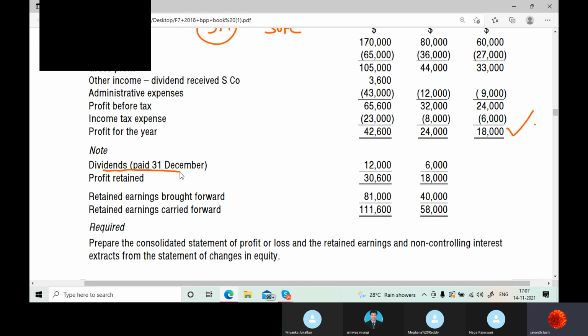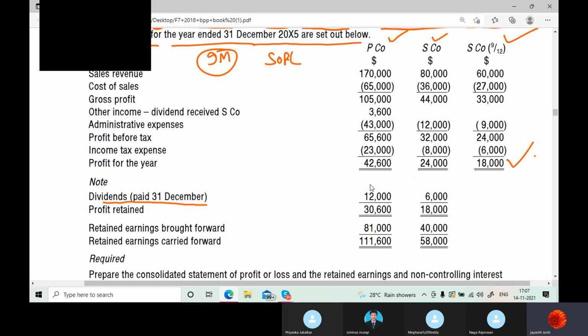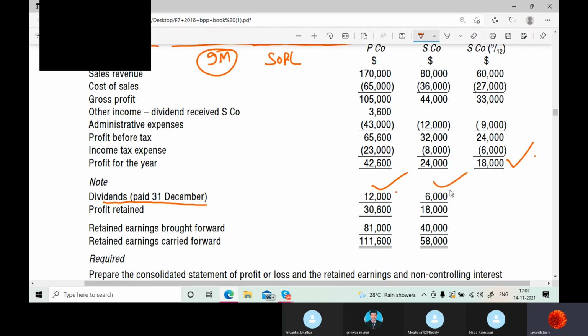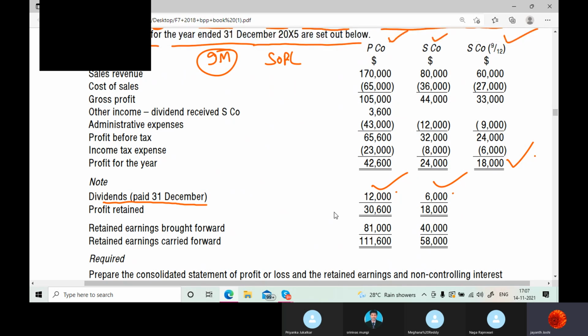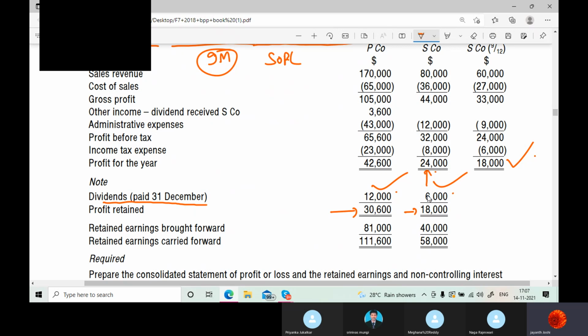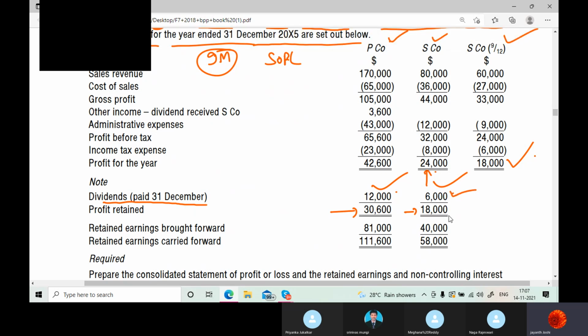Dividends paid on December 31st. These are the dividends they paid, it seems. Parent paid 12,000, subsidiary paid 6,000, and the profit retained is this much, and this much it seems. So what is happening? S company's profit is 24,000. Out of that, they paid a dividend of 6,000, and this is the profit they have retained.